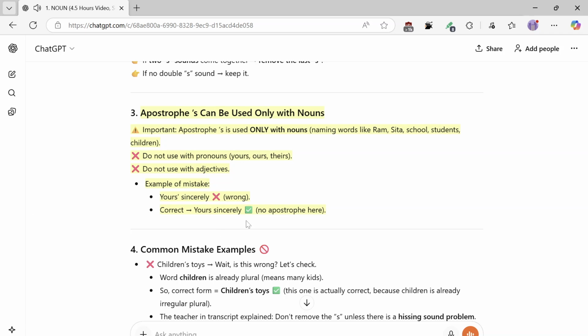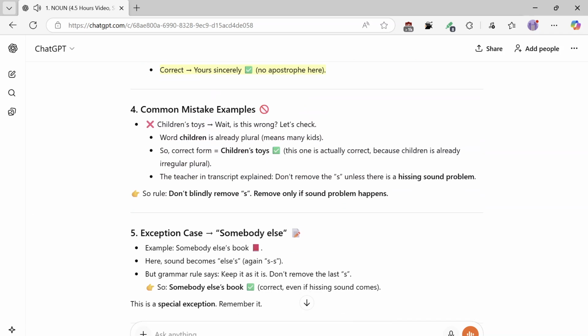Number 4, common mistake examples. Children's toys. Wait, is this wrong? Let's check. The word children is already plural, meaning many kids. So the correct form is children's toys. This one is actually correct because children is already an irregular plural. The teacher explained: don't remove the s unless there is a hissing sound problem. So the rule: don't blindly remove s. Remove it only if a sound problem happens.